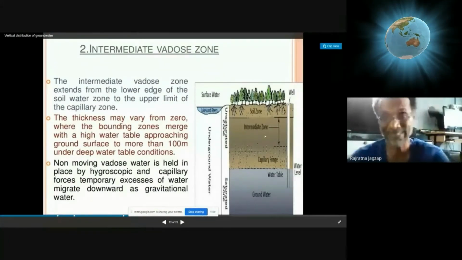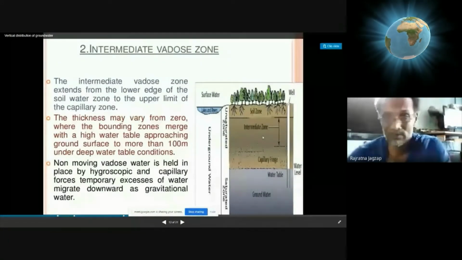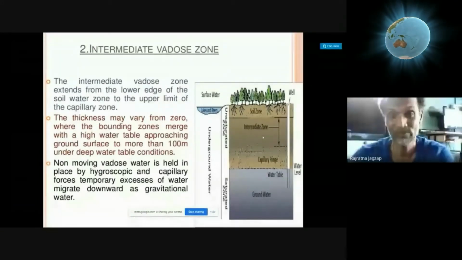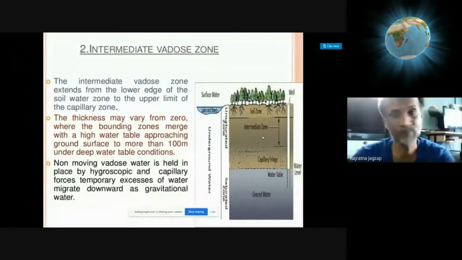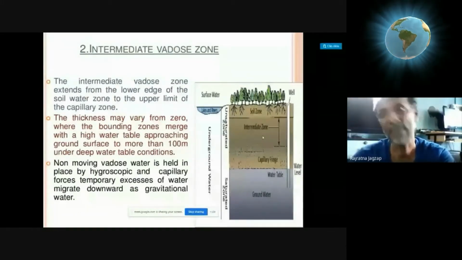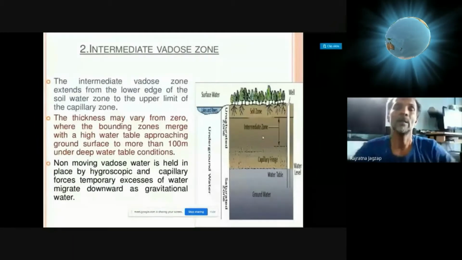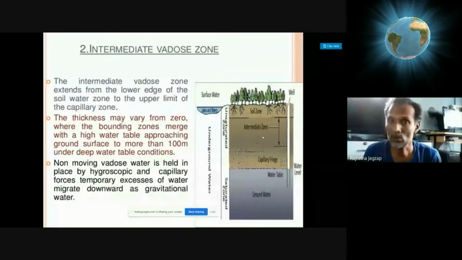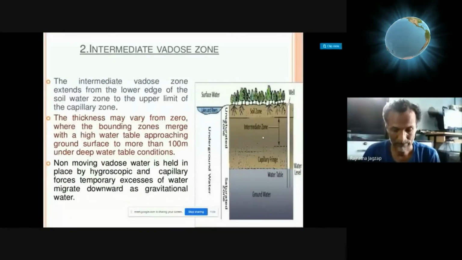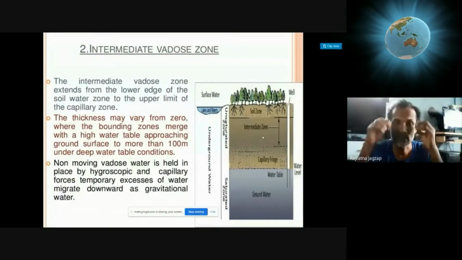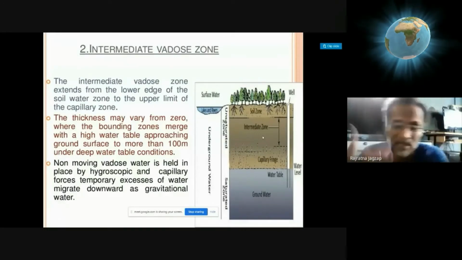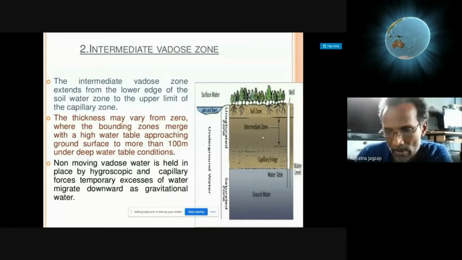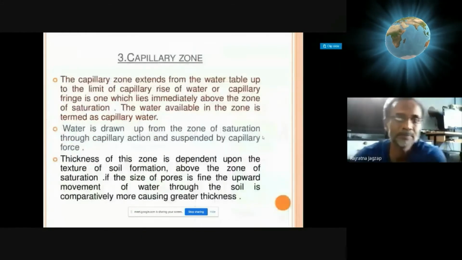Again, it depends on many factors: the rate of extraction from the zone of saturation by external agencies, seasonal variation, and the region, what type of rock it has, and the topographic design.